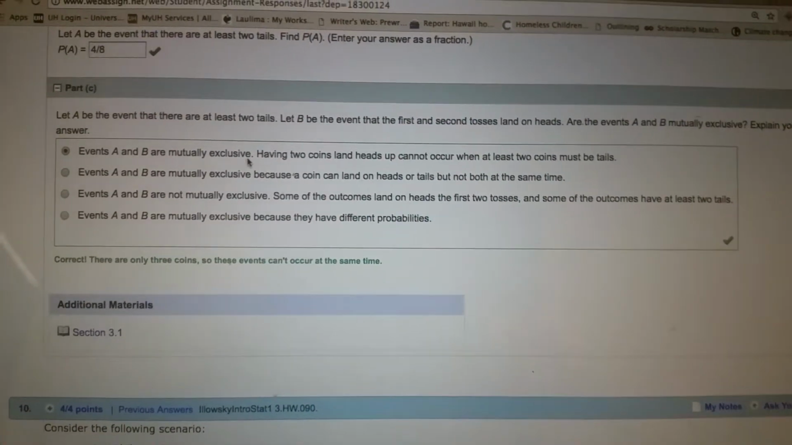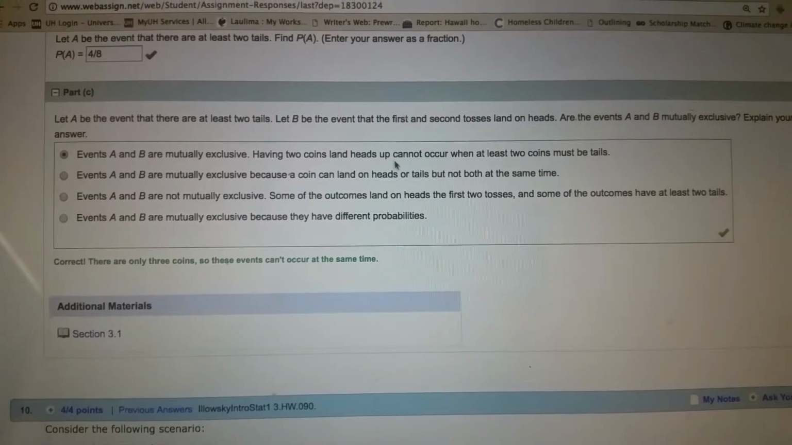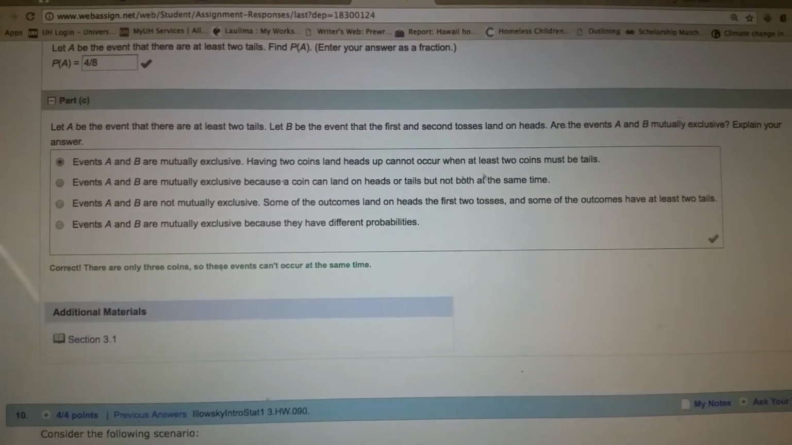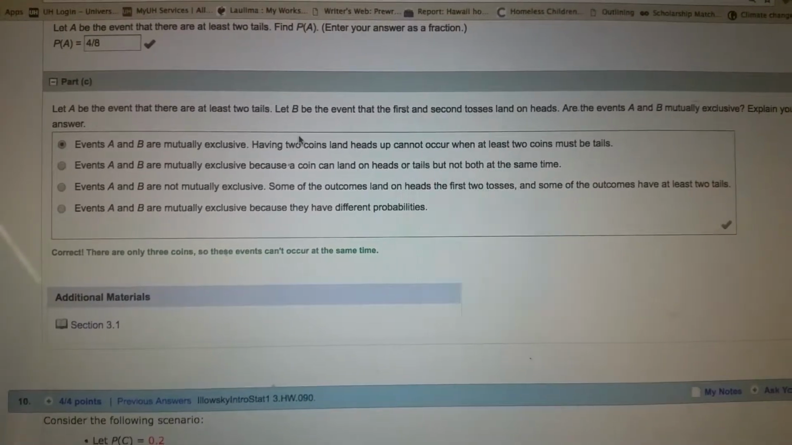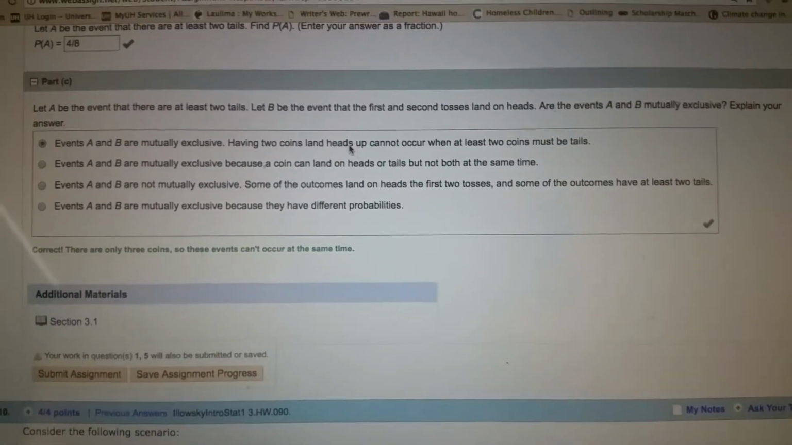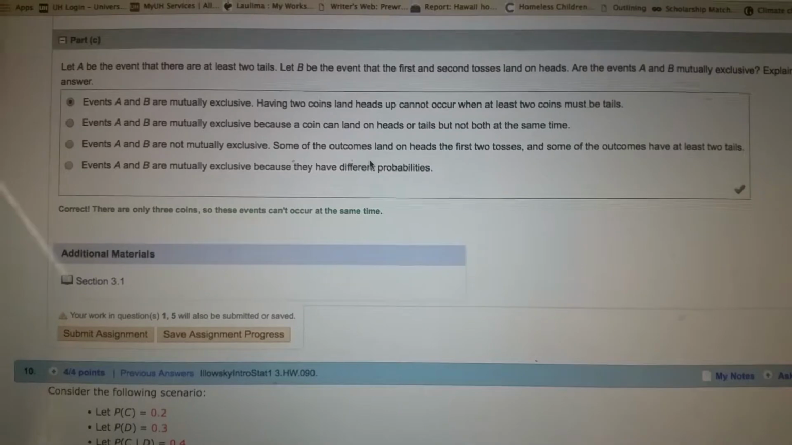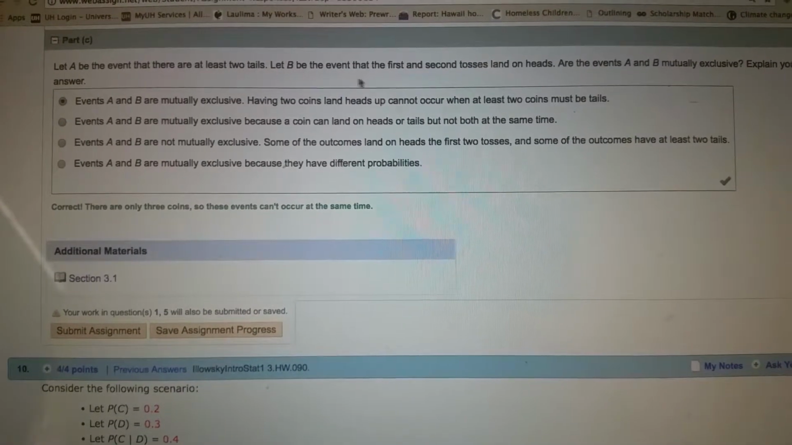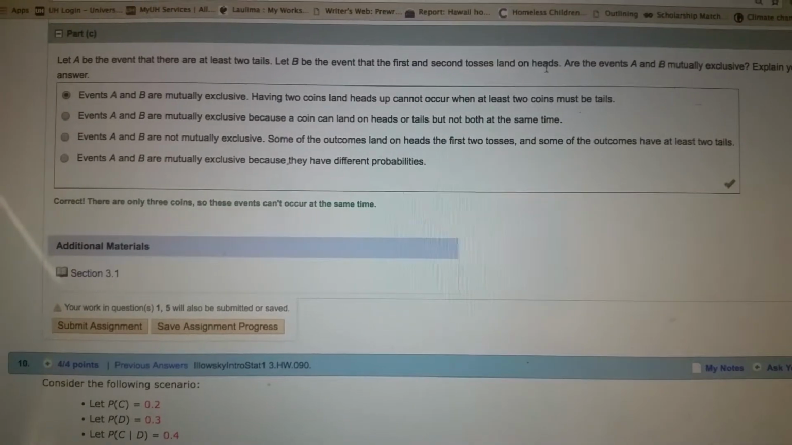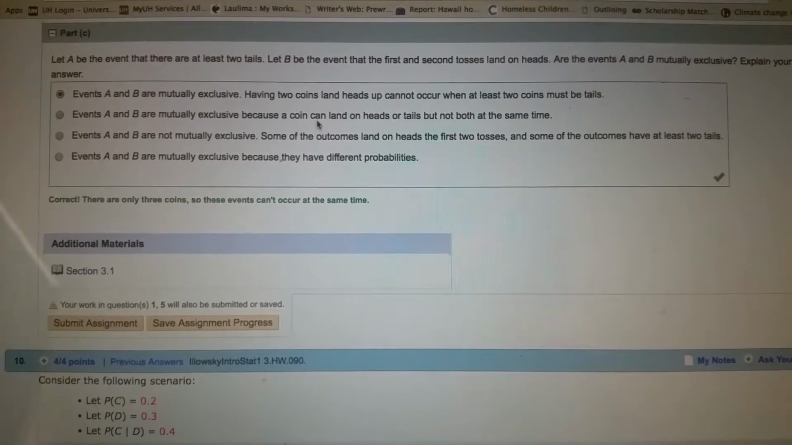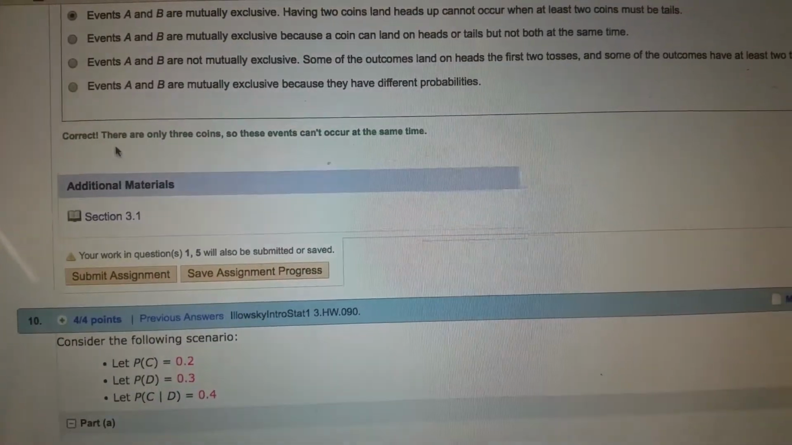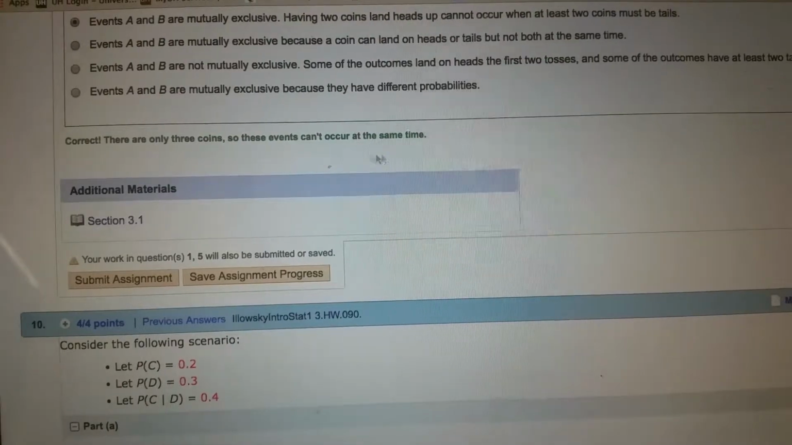They are. Having 2 coins land heads up cannot occur when at least 2 coins must be tails. Okay, because there's only 3 coins. There's not 4, right? So you only have those 3 chances. And it already said the first and second had already landed on heads. So it couldn't ever be that. Okay, yeah, so it's correct. There are only 3 coins, so these events can't occur at the same time.